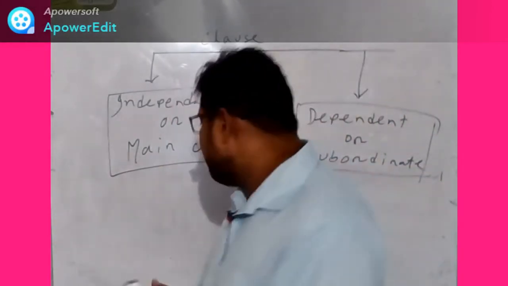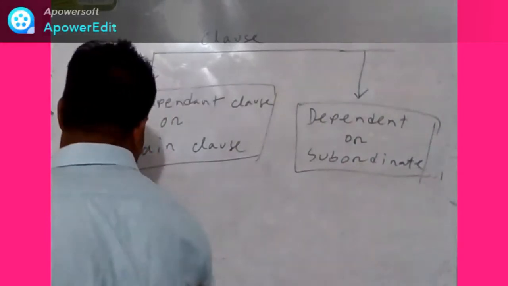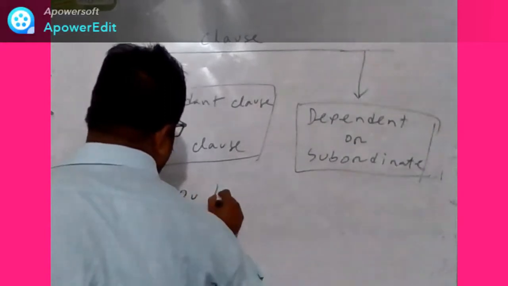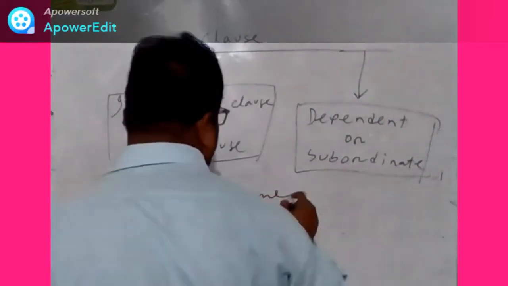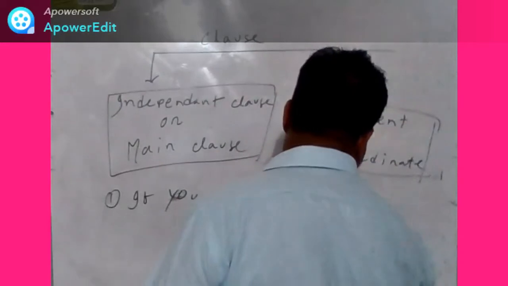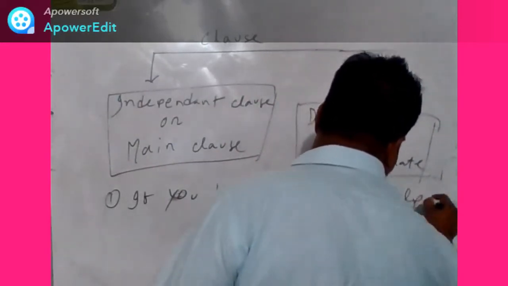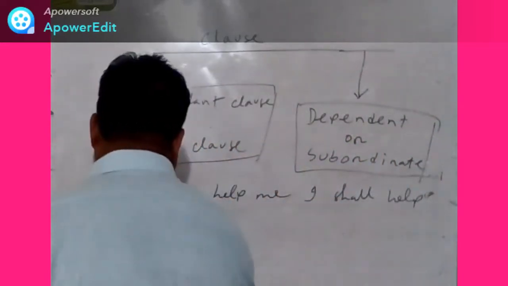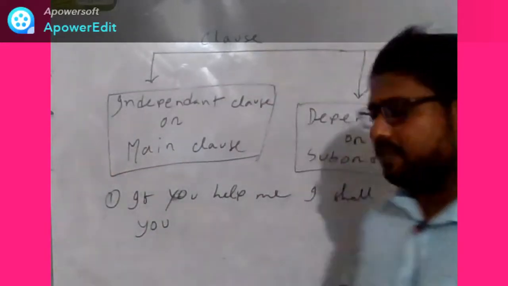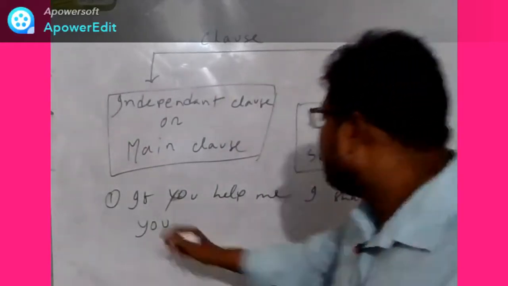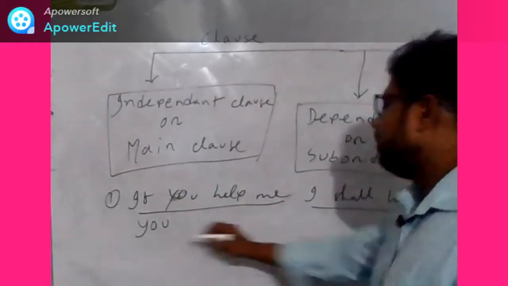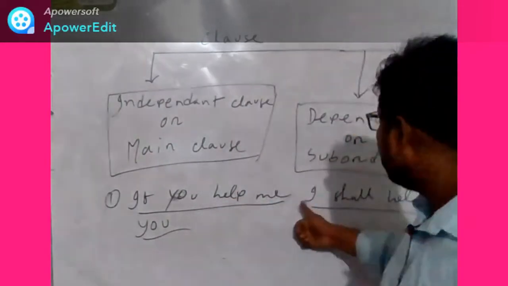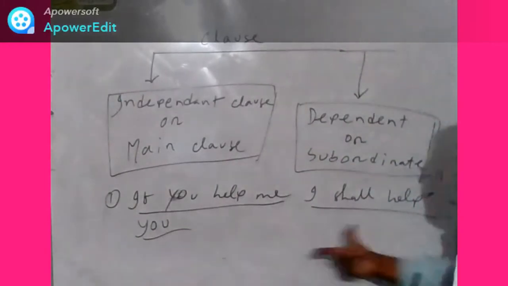Let's take an example. If you help me, I shall help you. Notice, here we find two clauses. "If you help me" cannot express its meaning completely without depending on the second clause, "I shall help you."